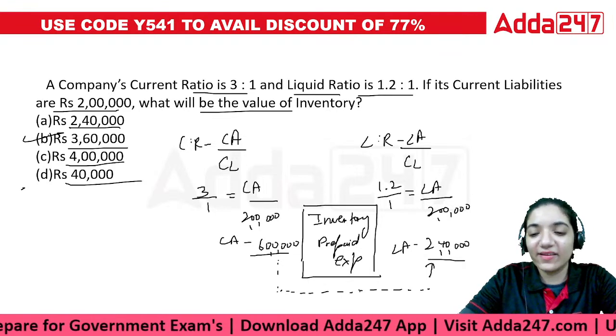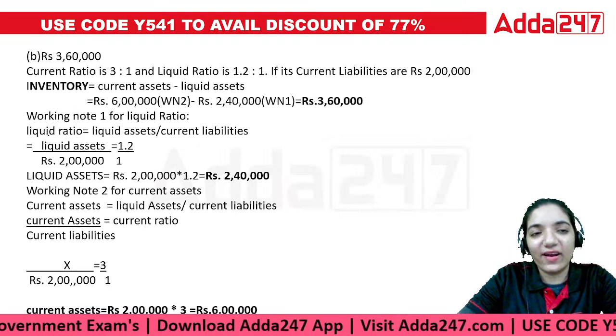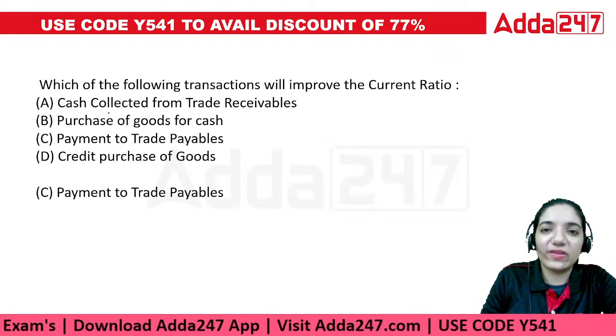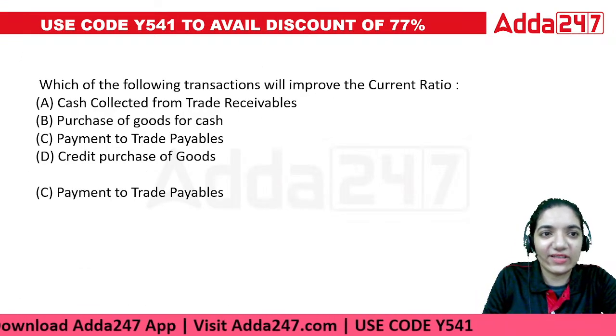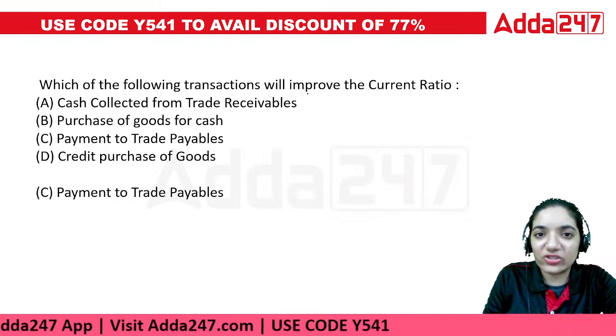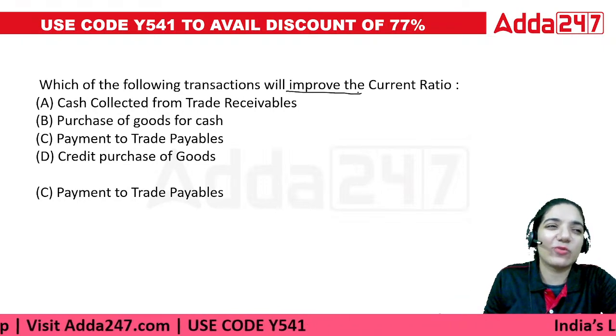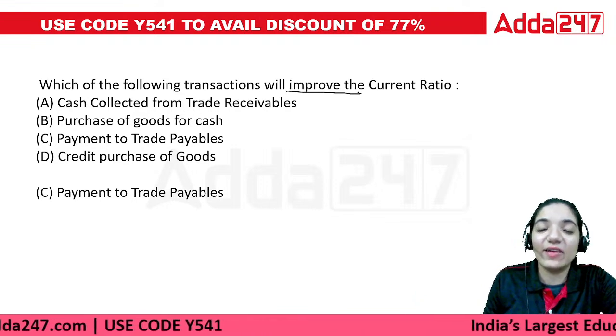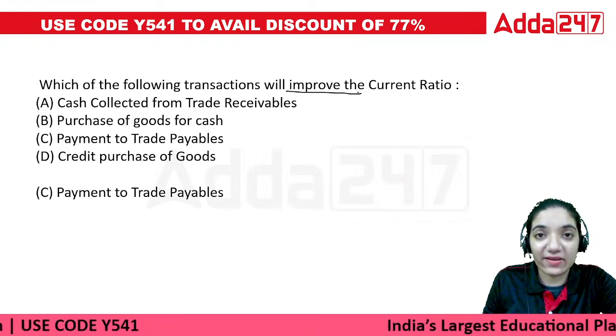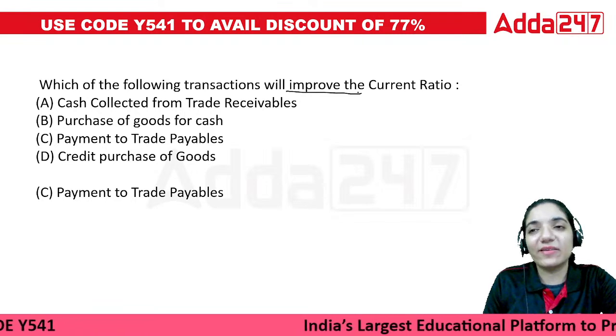Good morning. Okay, so let's move on. Which of the following transactions will improve the current ratio? In this case, the answer is still visible, so I'm just letting you know. These kinds of questions are quite confusing. Why? Because we'll have to solve it in order to find it out. And this can be a little misleading as well.